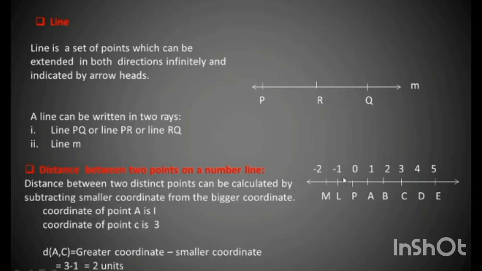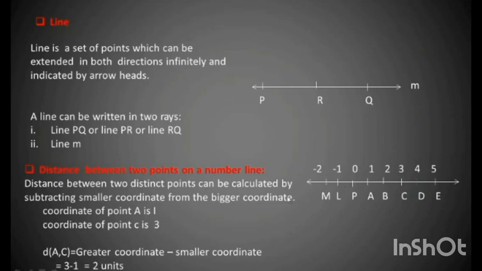Now let us take an example. Suppose we have to find the distance between A and C. To find the distance between A and C, we first need to see the coordinates of that respective point. So coordinate of point A is 1 and coordinate of point C is 3.